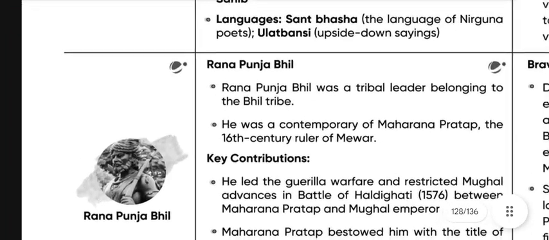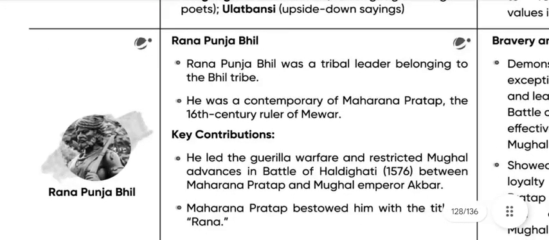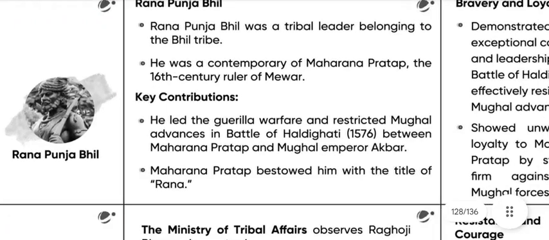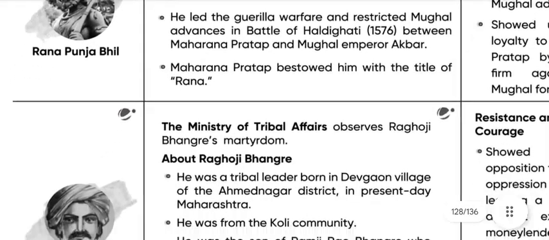Next we have Rana Punja Bhil. Rana Punja Bhil was a tribal leader belonging to the Bhil tribe. He was a contemporary of Maharana Pratap in the 16th century rule of Mewar. Key contribution: he led guerrilla warfare and restricted the Mughal advances in the Battle of Haldighati, 1576, between Maharana Pratap and Mughal Emperor Akbar. Maharana Pratap bestowed him with the title of Rana.